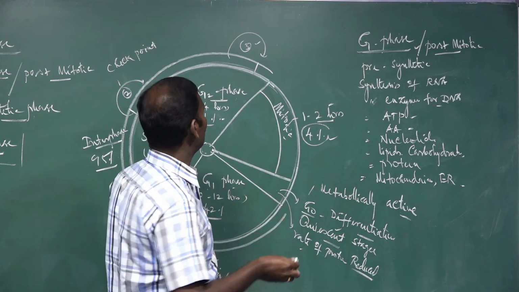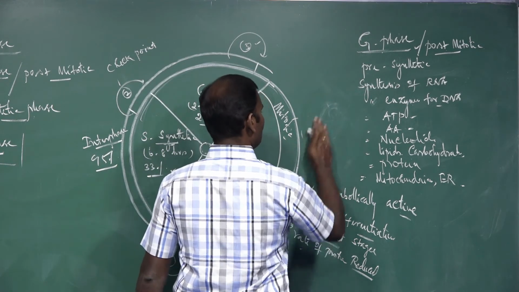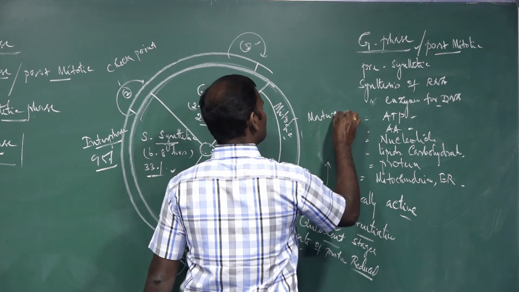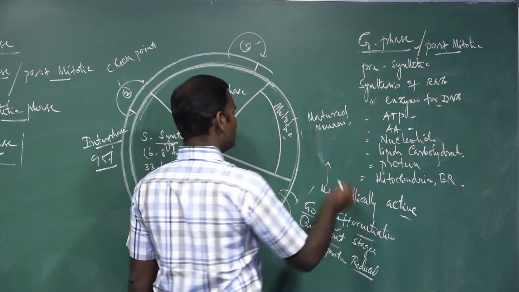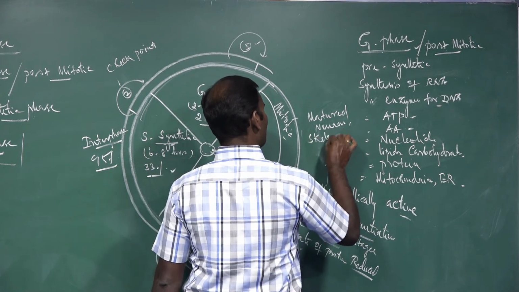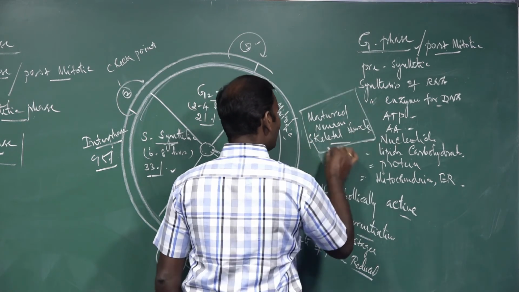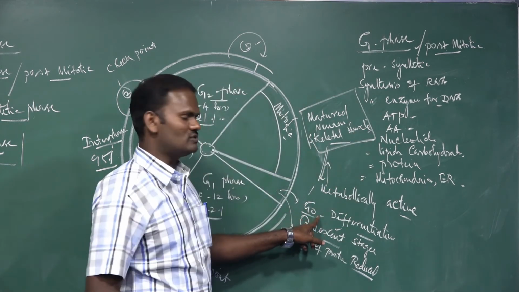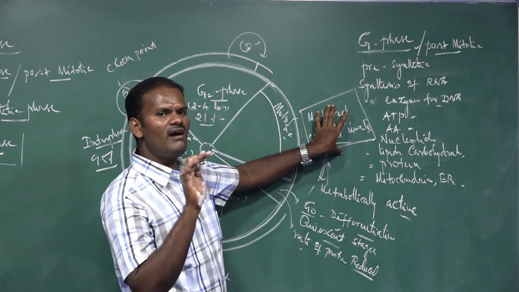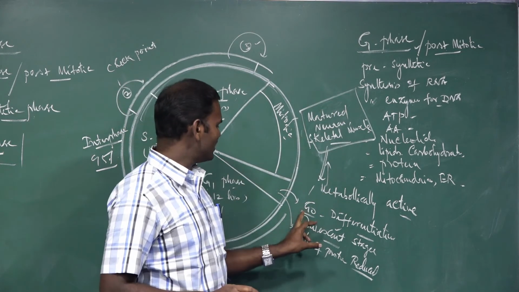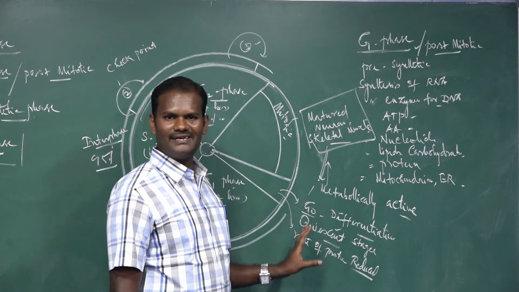What are these cells? For example, brain cells, mature nerve cells or neurons, and skeletal muscle cells. These cells permanently exist in the G0 phase. What do you mean? Here there is no dividing. These neurons, brain cells, nerve cells are non-dividing cells. They permanently exist in the G0 phase. Hence it is also called the quiescent stage or quiescent phase.